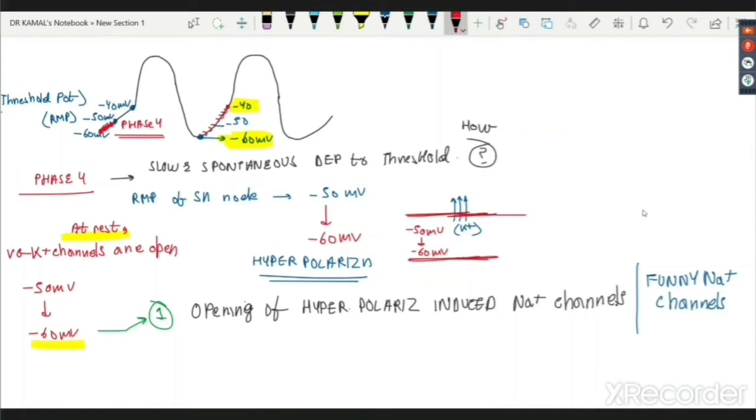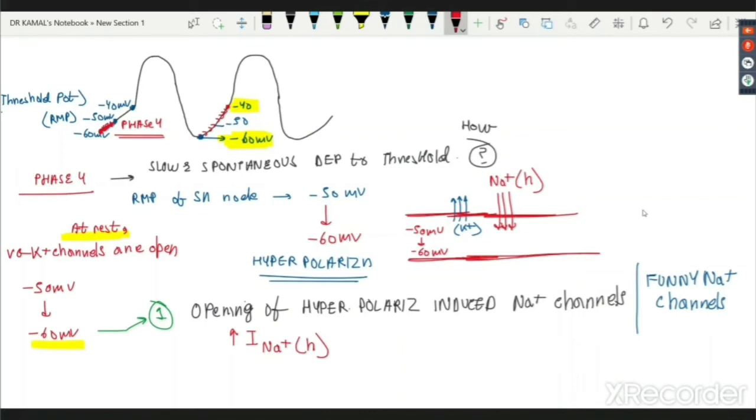Just keep on focusing on this figure now. Potassium channels were open, but now the funny channels started opening. I write it like this: increase in current due to sodium funny current. Each and every term is important here. These are known as the sign language of the potentials. You should be able to understand. I means current. Current means positive charge is coming in. Which positive charge?